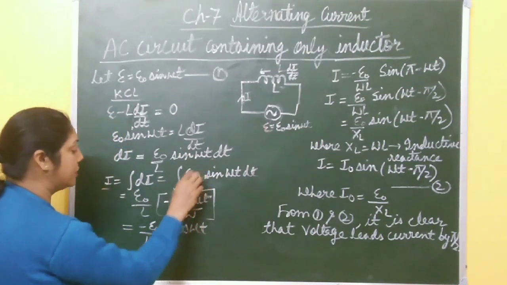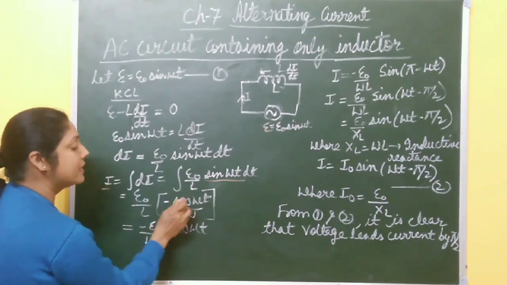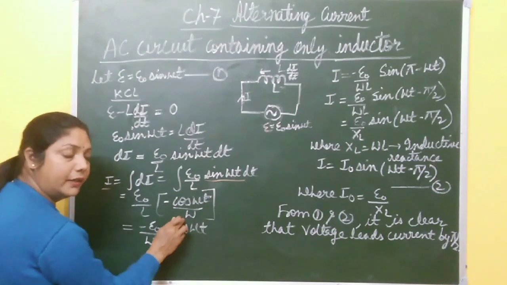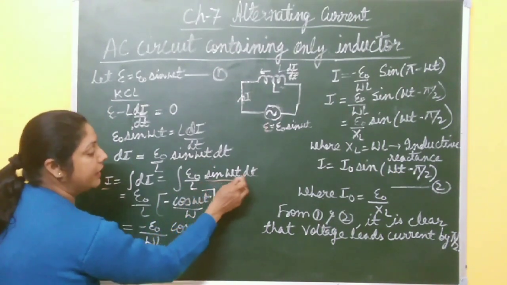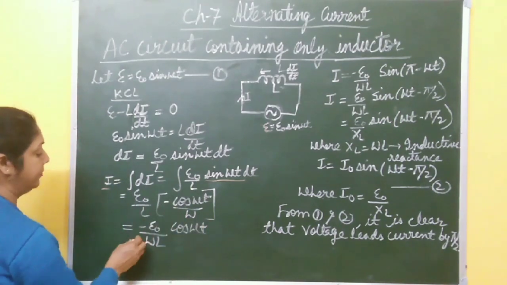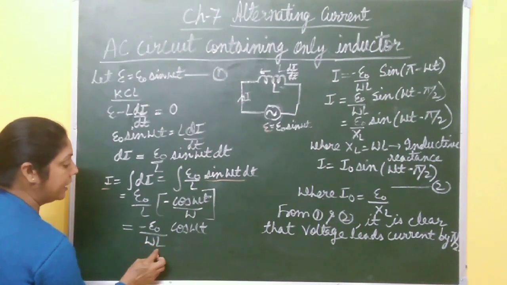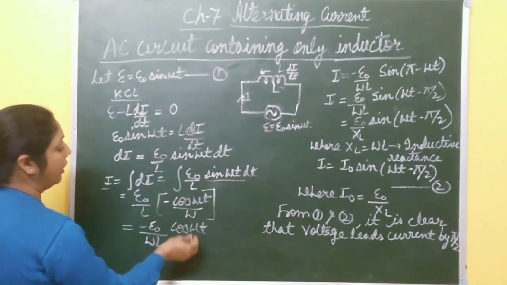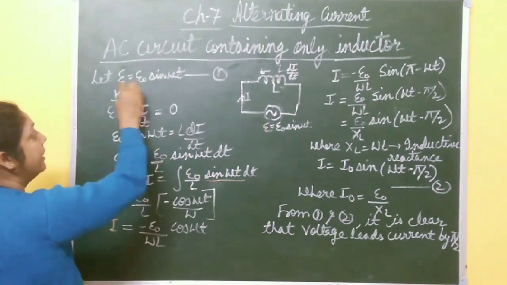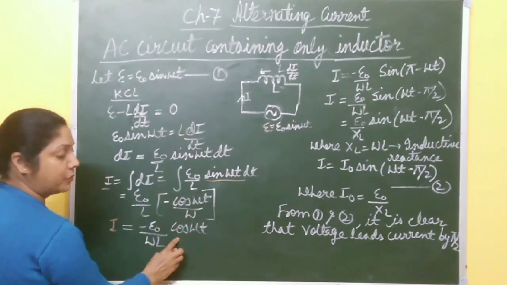E naught by L is constant, you take it outside, and integration of sin omega t is what? Minus cos omega t, and with t, the omega term comes in the denominator. So integration of sin omega t dt is minus cos omega t by omega, right? Now it becomes minus E naught by omega L cos omega t. Now you have to compare this alternating current I with equation 1, the alternating voltage E. Here sin omega t is there, but here cos omega t.